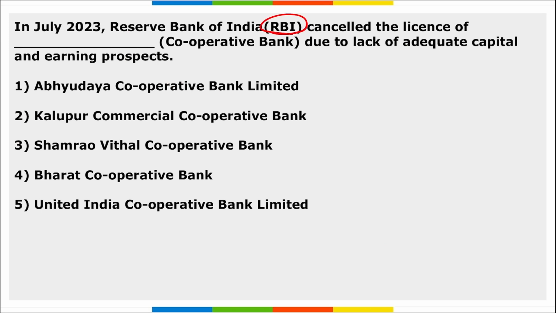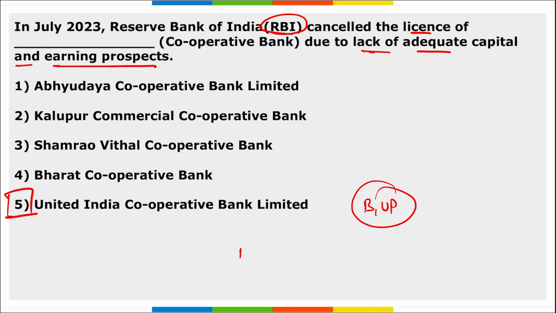Next, RBI cancelled the license of Dash Cooperative Bank due to lack of adequate capital and earning prospects. So remember, recently RBI cancelled the license of United India Cooperative Bank Limited, correct? And this is in Bijnor, UP, as the bank does not have adequate capital and earning prospects to pay their present depositors in full, right?